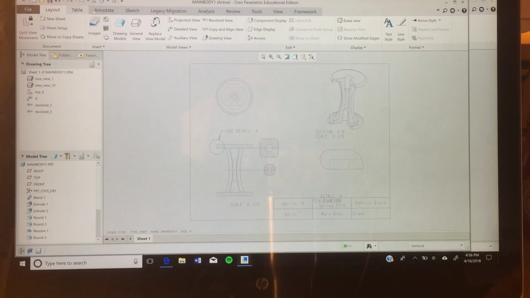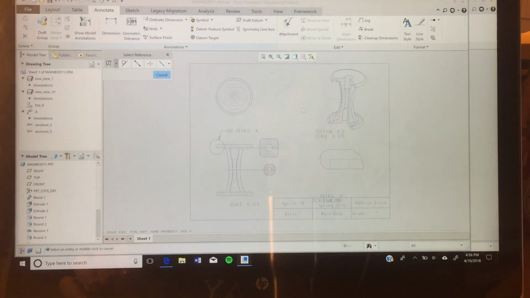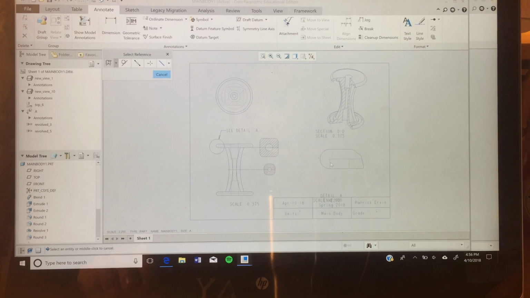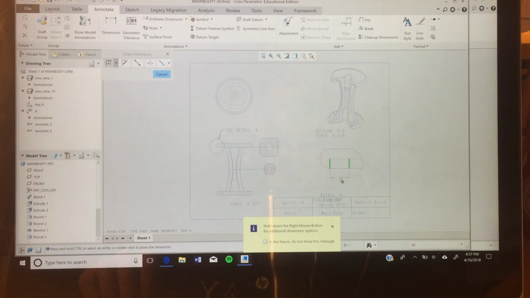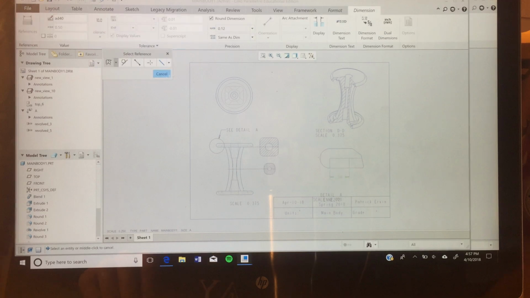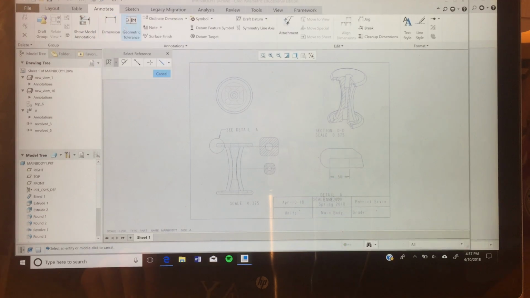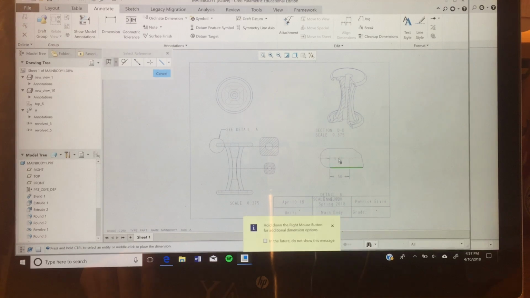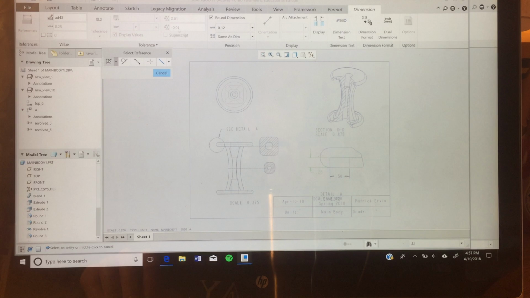Now we're just going to go ahead and just dimension the rest of the drawing. This to here is 0.5. You gotta center click on your mouse. Good. Here to here is 0.25. Center click on your mouse.